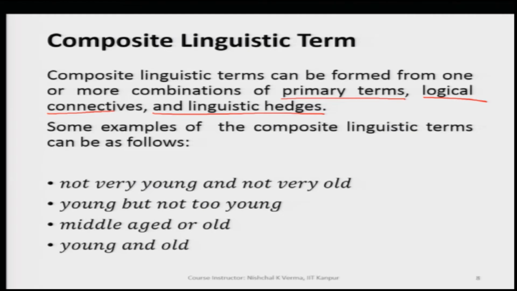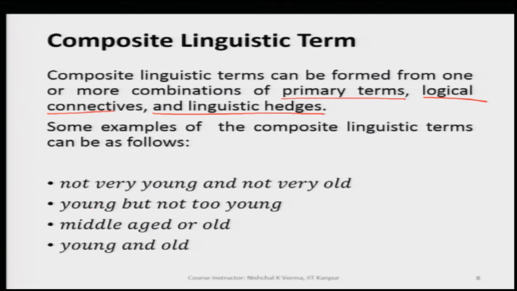So, let us use all of these combinations together to build better linguistic variables, or in other words, to get the modified linguistic variables.